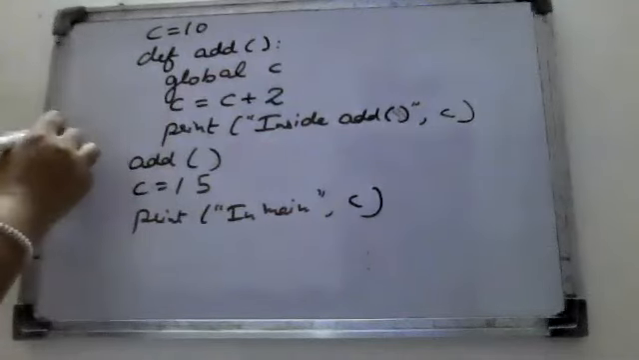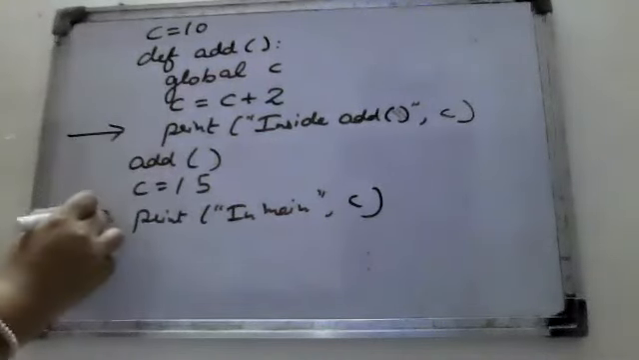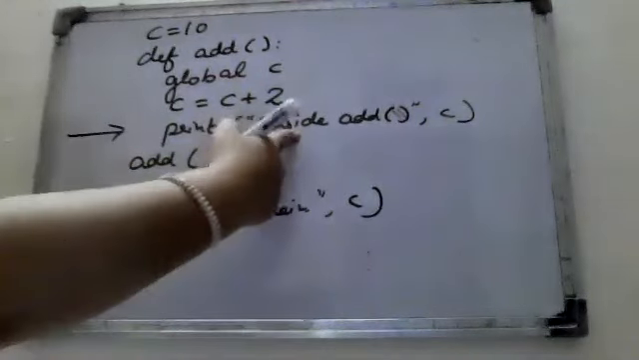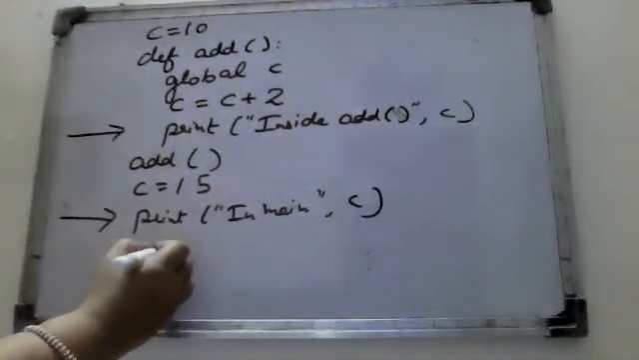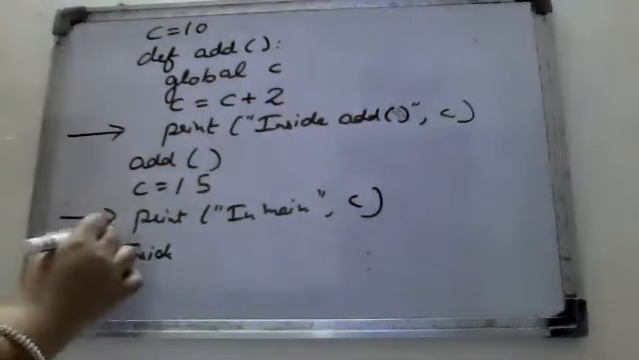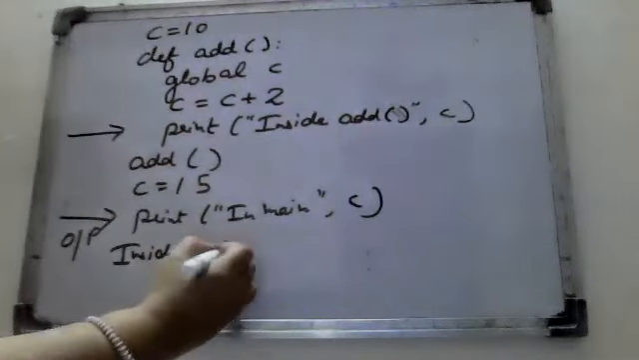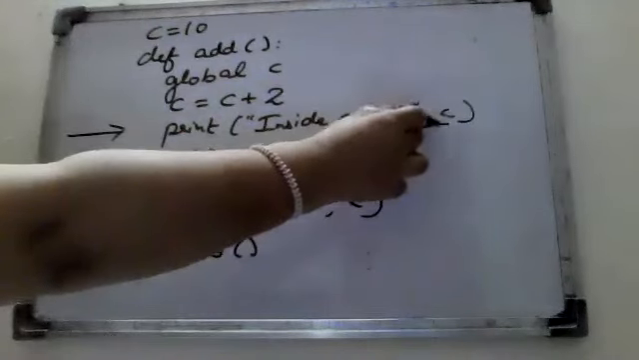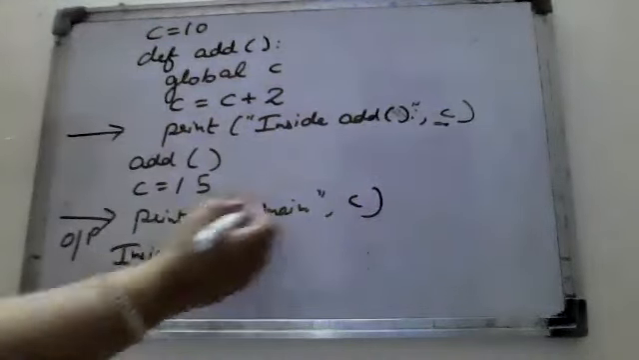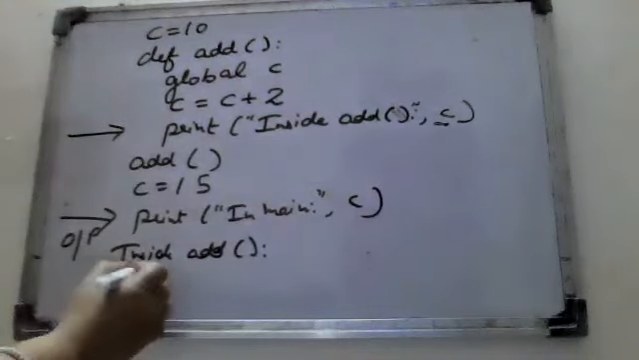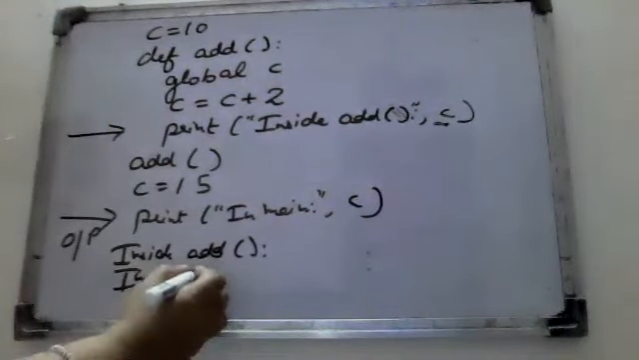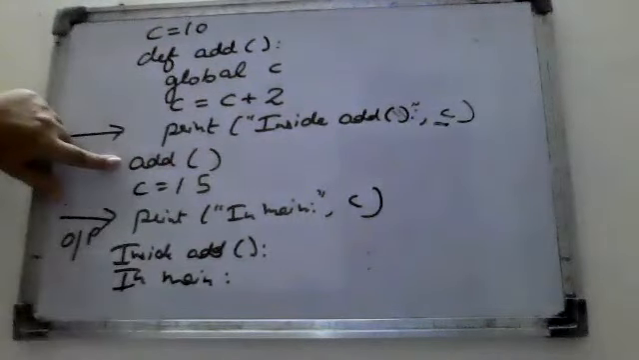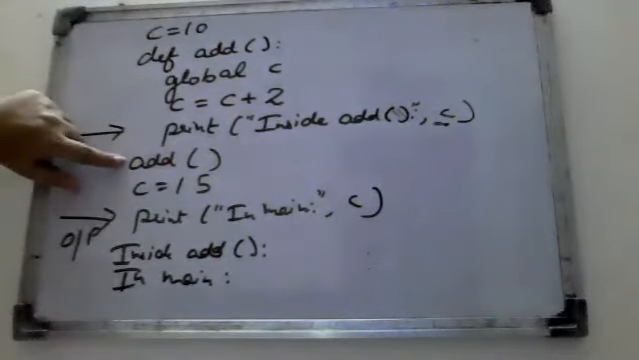So obviously here again, two outputs will come. First is this, second is this. So what will the very first output be? It will print as it is inside add. We have to find out. Okay, here also we have to find out in main. So very firstly, we'll go to this add function.